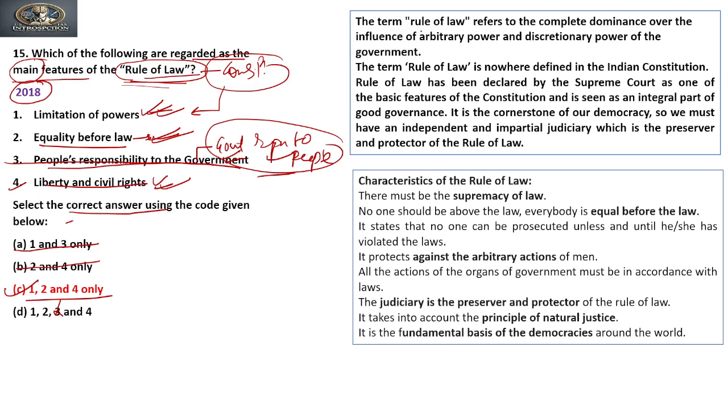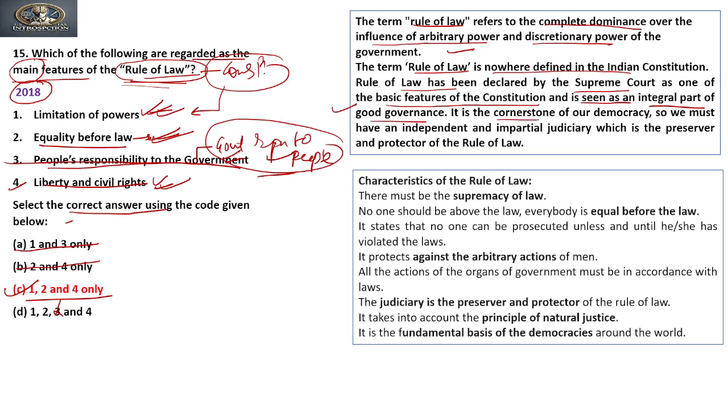Clear? Now if you see what is rule of law, rule of law refers to a complete dominance over the influence of arbitrary power and discretionary power of government. The term rule of law is nowhere defined in the Indian Constitution. Rule of law has been declared by the Supreme Court as one of the basic features of the Constitution and is seen as an integral part of good governance, right?